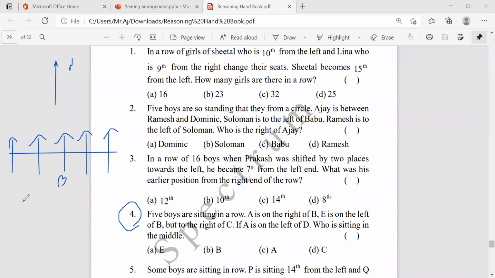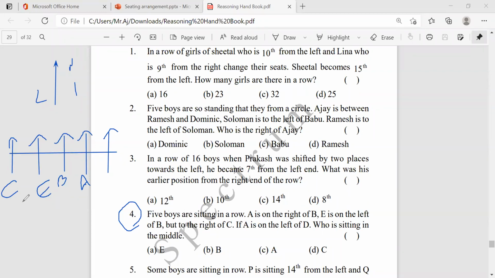Okay. Now, if B is here, A will be this, and E will be this. And what's the next statement? E is the left of B, this is left and this is right, left of B but right to the C. So right to the C. If I keep C here, C's right will be E. Is it clear?